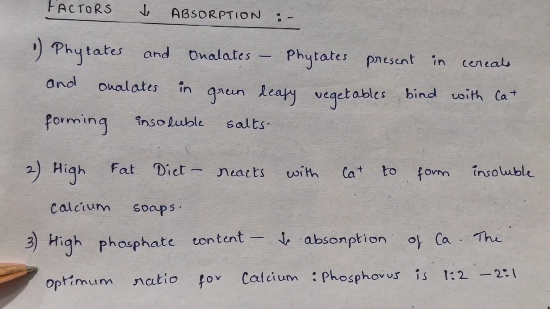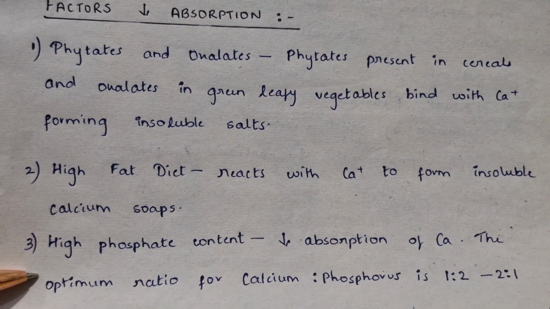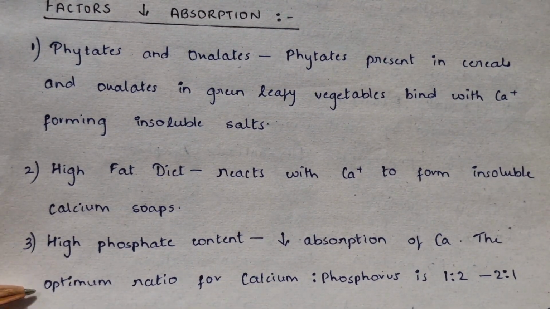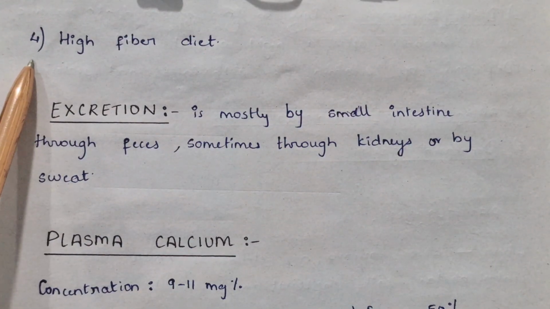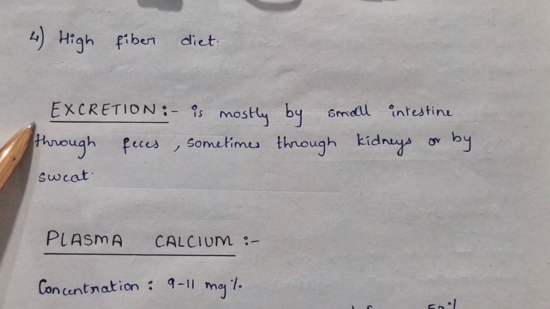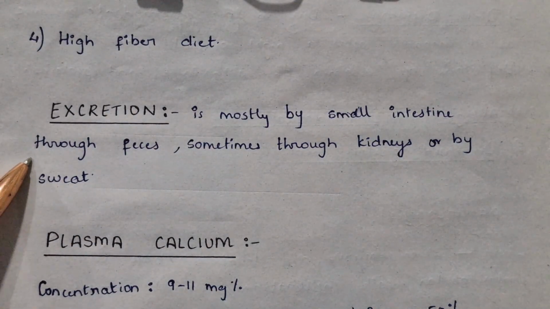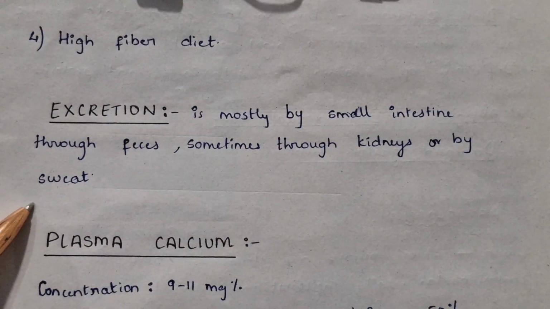Third is high phosphate content. Phosphate decreases the absorption of calcium. The optimum ratio for calcium to phosphorus is 1:2 to 2:1. And the fourth one is high fiber diet. Excretion of calcium is mostly by the small intestine through feces, sometimes through the kidneys or by sweat.